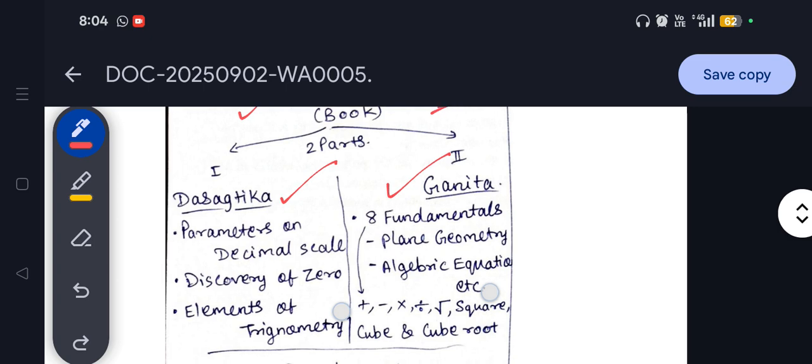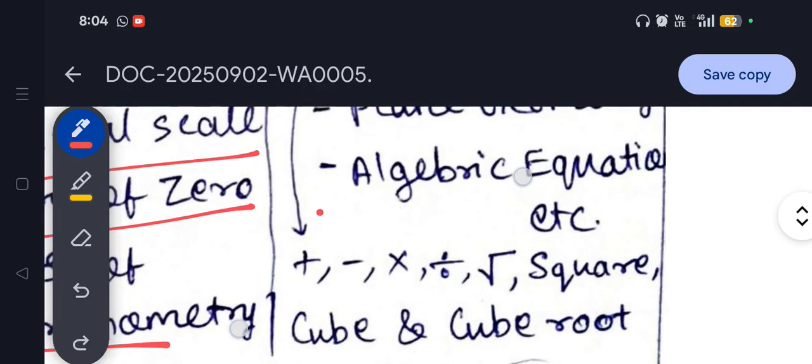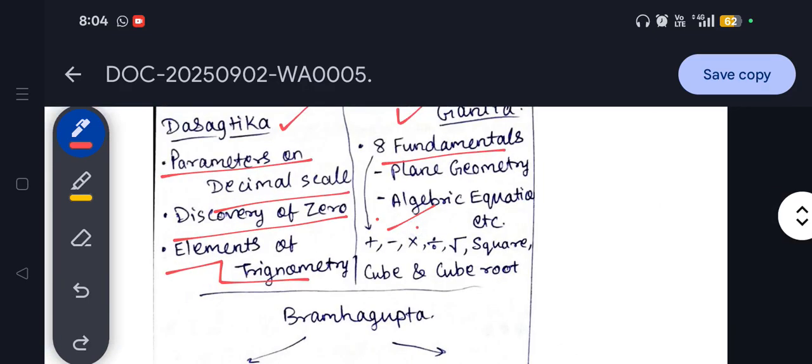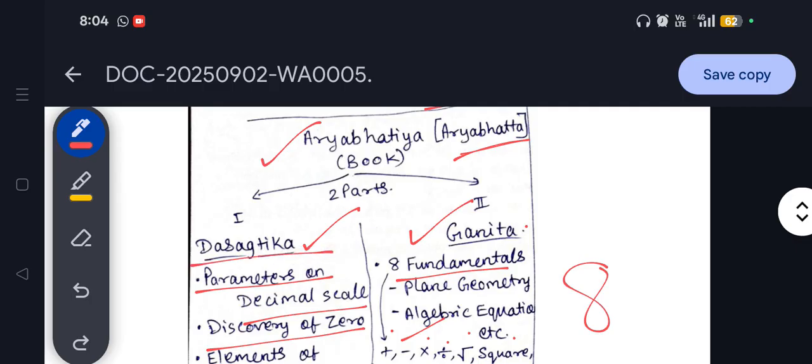Okay, Dasagdika deals with the parameters on decimal scale, discovery of zero, and elements of trigonometry, while the Ganita concept contains 8 fundamental concepts. These fundamental concepts are plus, minus, multiplication, divide, square root, finding out the square, cube, and cube root. These are the 8 fundamental principles of basic mathematics given by Aryabhatta in his book Aryabhatiya, which was divided into two parts, Dasagdiga and Ganita.